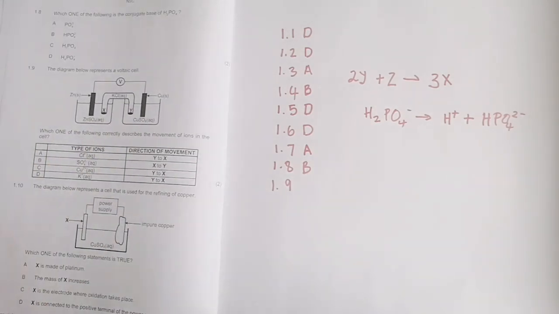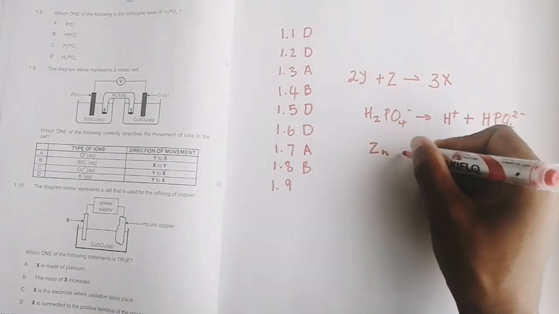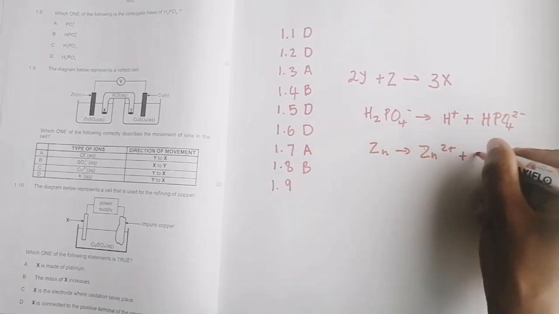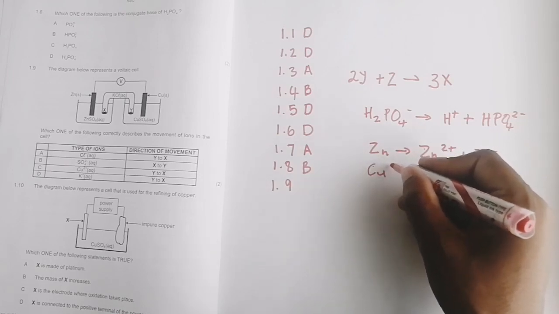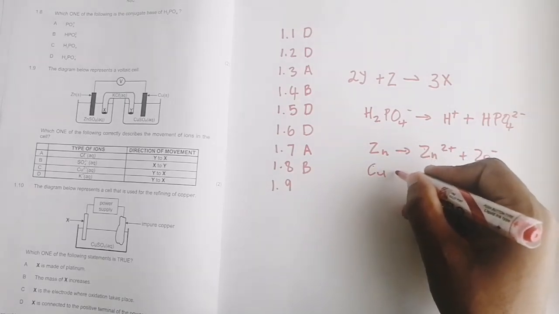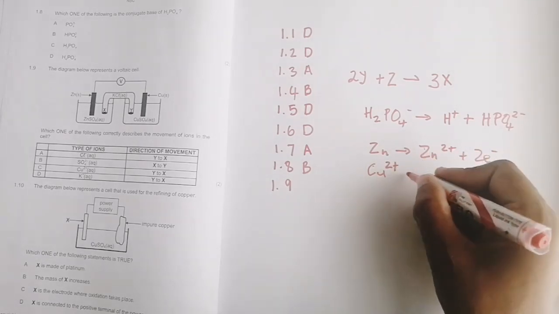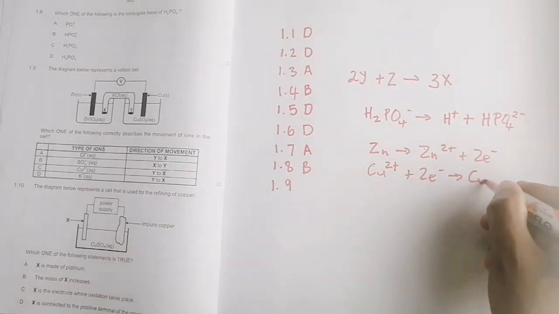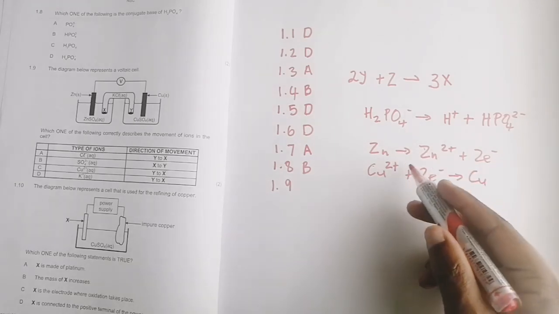If you work this out, you'll realize that zinc is undergoing oxidation, and it becomes zinc 2 plus by giving away 2 electrons, and copper is undergoing reduction. Copper 2 plus, plus 2 electrons would give us copper, so this would be undergoing reduction.